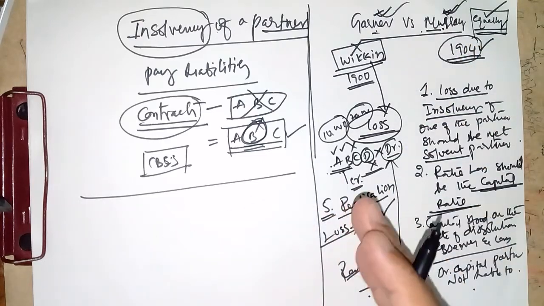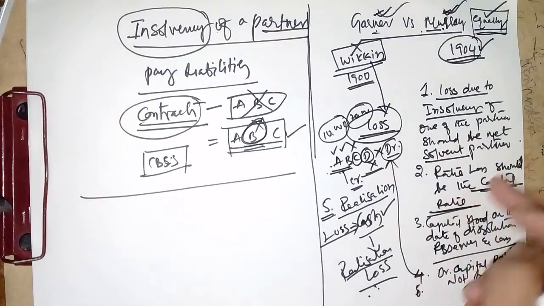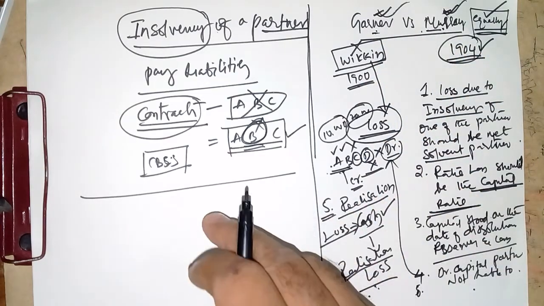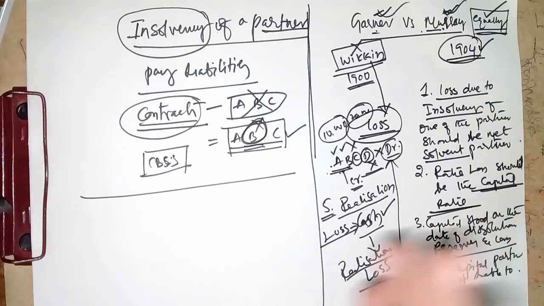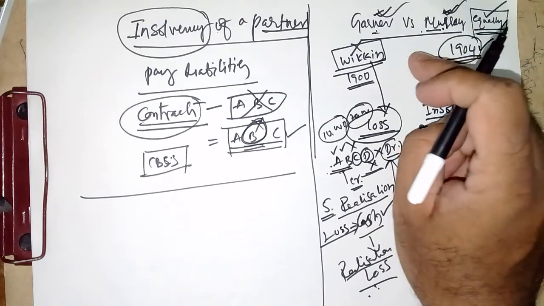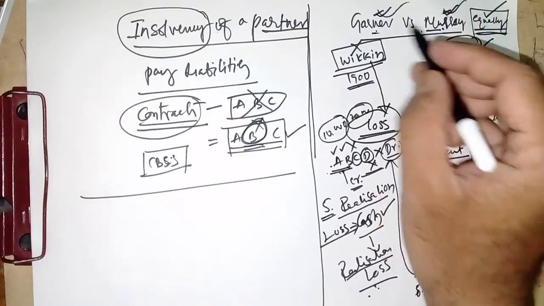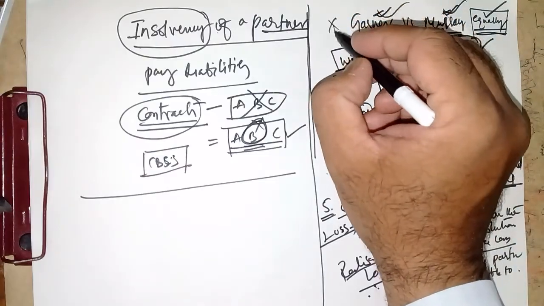If any such verdict were available in the court of law, stating in a different way than Garner versus Murray, then we would have applied that case law. As of now, there is no case law in India contradicting it. Hence, we will follow the Garner versus Murray case law, which is very, very important.